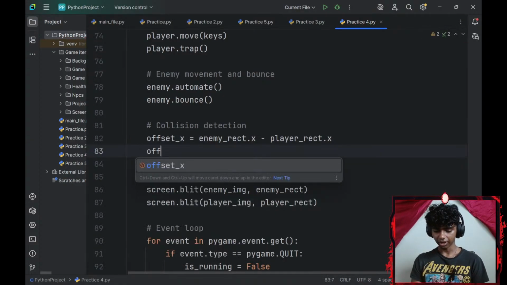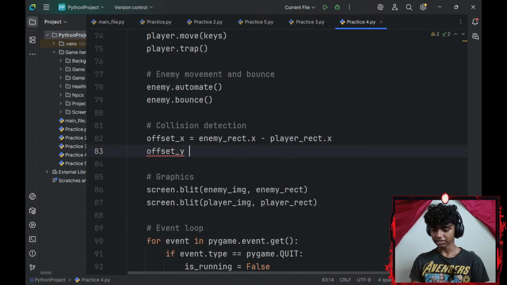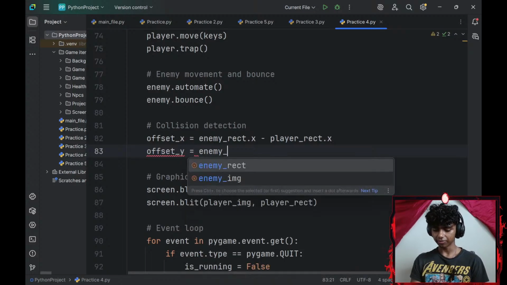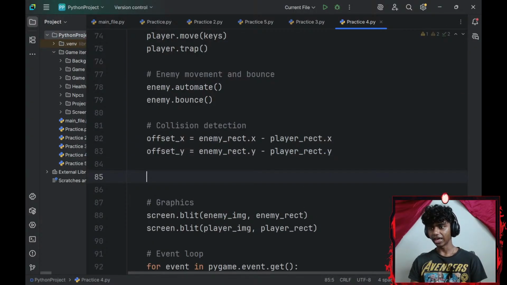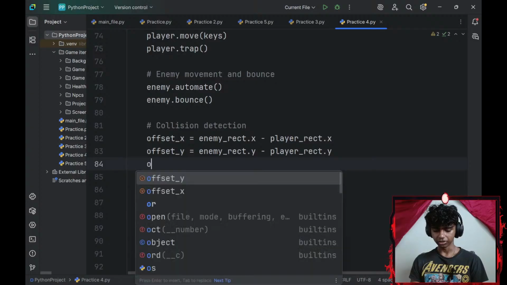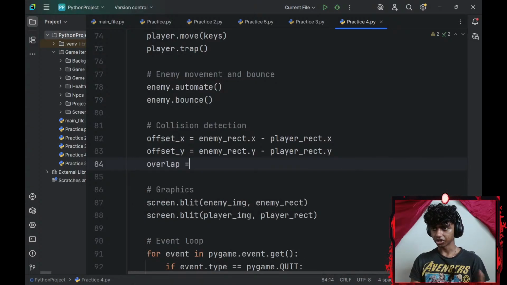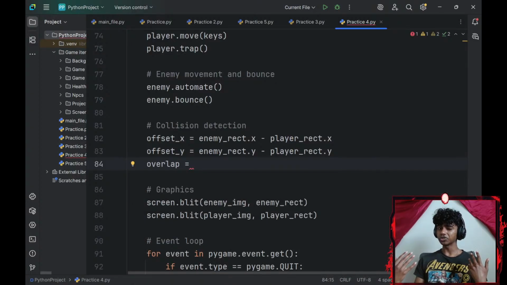And then for my offset_y, that's going to be equal to my enemy_rect.y minus my player_rect.y. Okay, and then I'll need an overlap variable. So overlap is going to be equal to, this is where we're going to be using our masks.